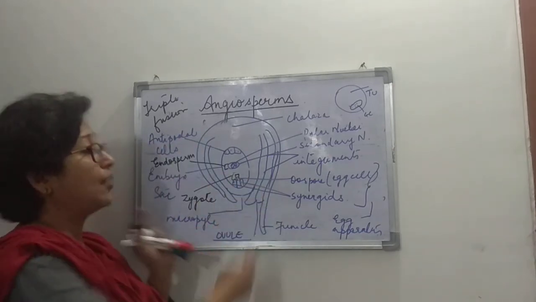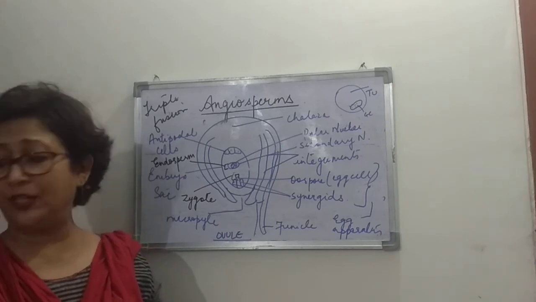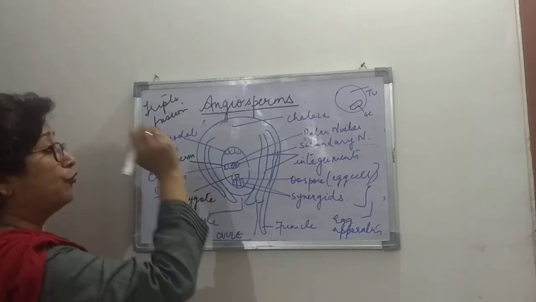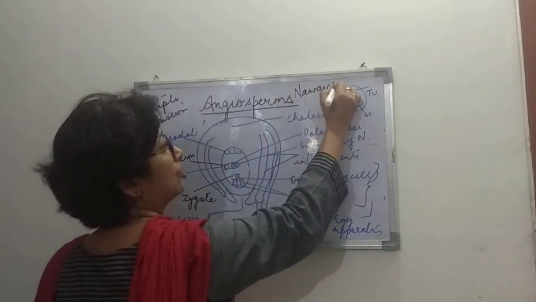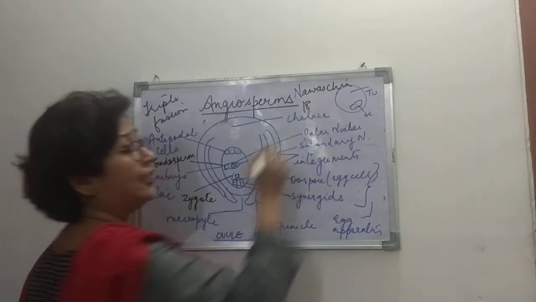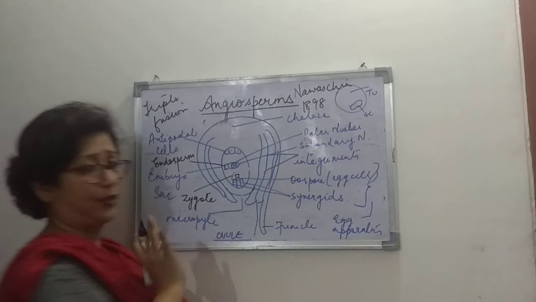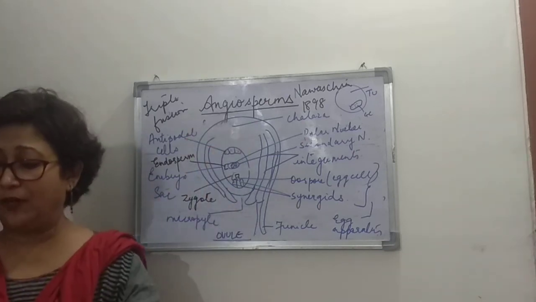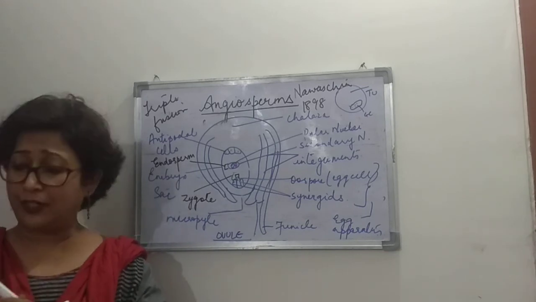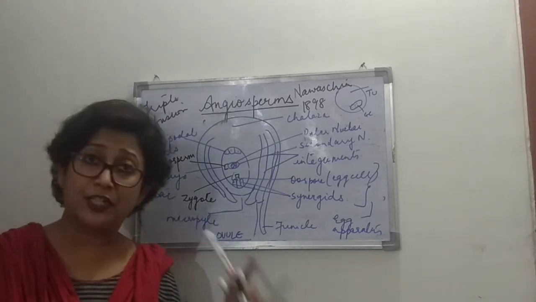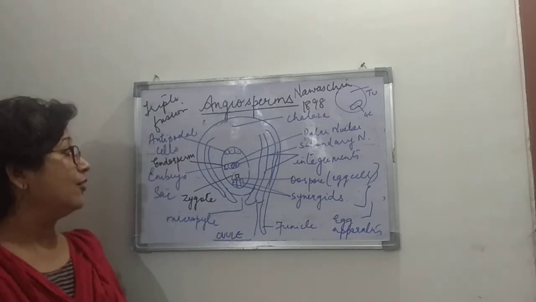This is known as double fertilization, and this was discovered by Navashin in 1898. The scientist who found double fertilization was Navashin, in 1898, right? Double fertilization means two fertilizations. What are the two fertilizations? One is the generative fertilization and the second is the vegetative fertilization.